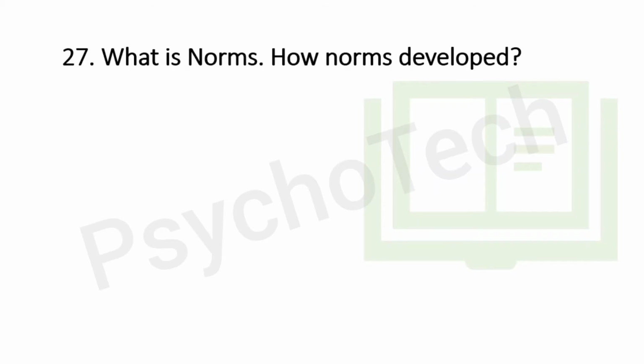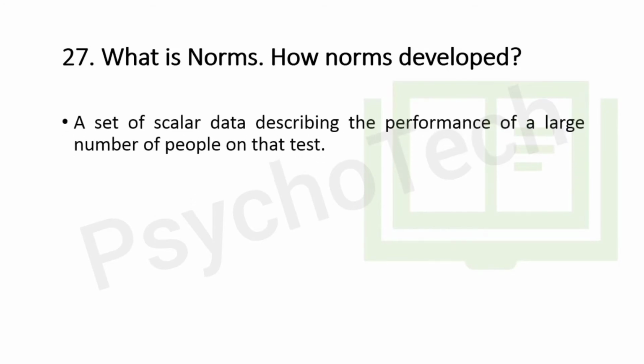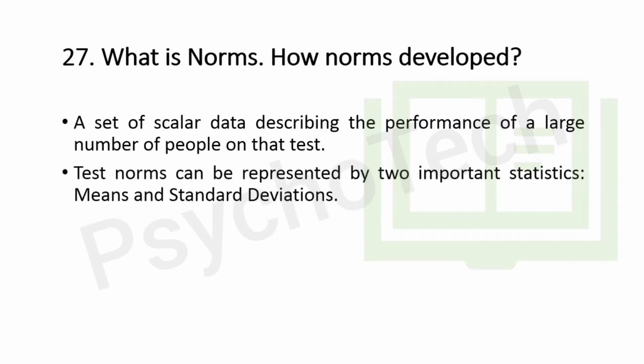Next question is, what is norms and how norms are developed? A norm is a standard or range of values that represents the typical performance of a group or an individual of a certain age, for example, against which comparisons can be made. It is also a conversion of a raw score into a scaled score that is more easily interpretable, such as a percentile or an IQ score. Or you can say it is a set of scalar data describing the performance of a larger number of people on that test. So test norms can be represented by 2 important statistics, that are mean and standard deviation.